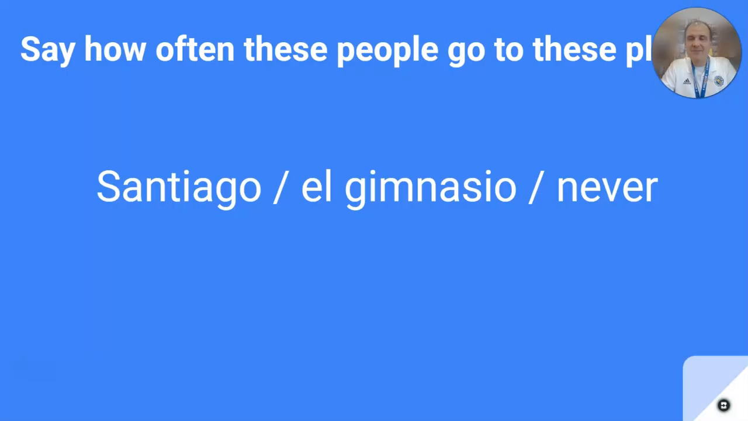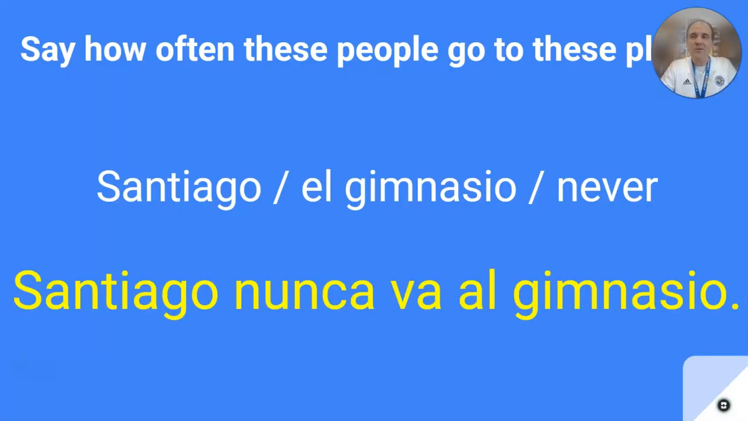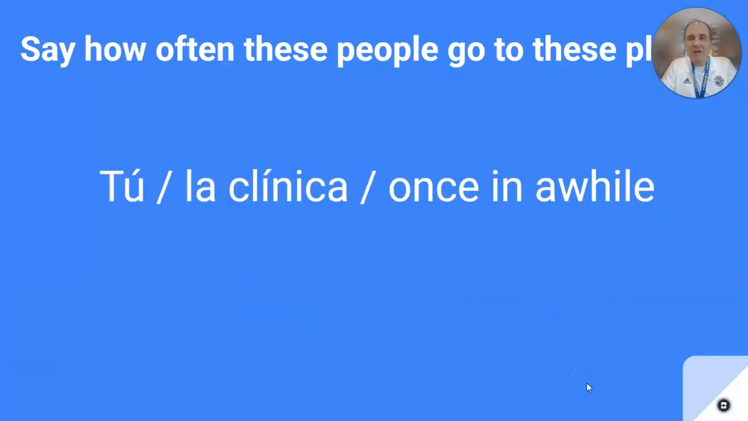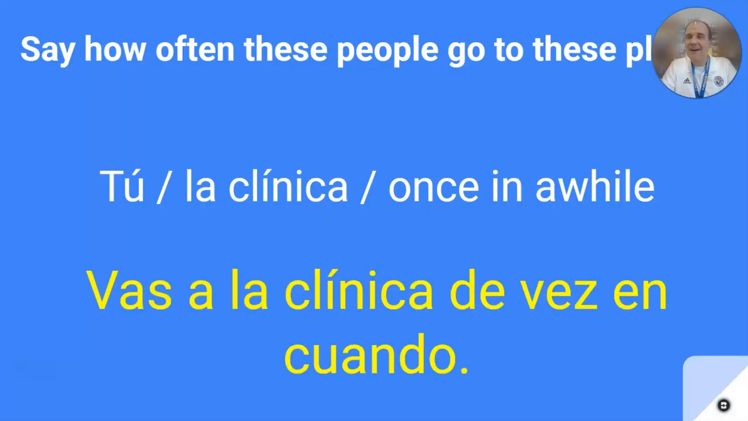Santiago, el gimnasio, never. Well, Santiago nunca va al gimnasio. We know that nunca always goes before the verb. To conjugate ir and to agree with Santiago, it's va. And then a and el combine to form al. So Santiago nunca va al gimnasio. To la clínica, once in a while. Tú vas a la clínica de vez en cuando.